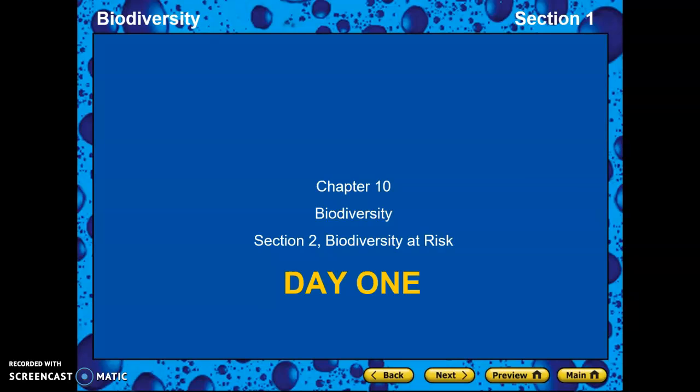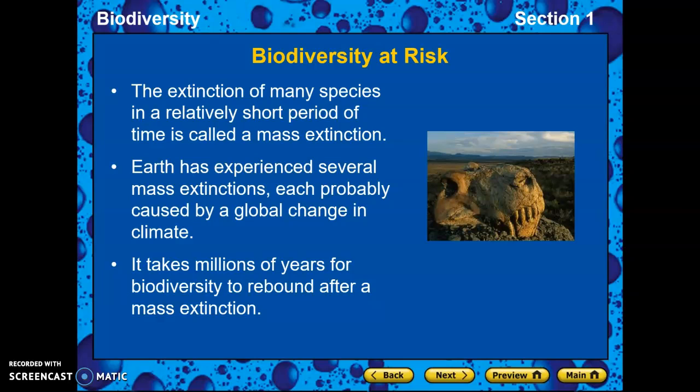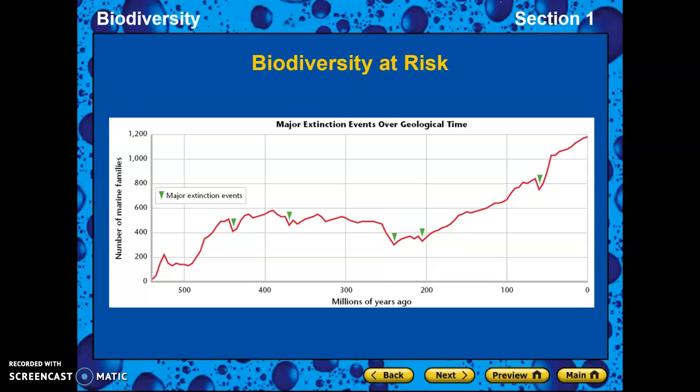So now we're looking at biodiversity at risk. There are species that have gone extinct, and when it occurs in a short period of time, it's called a mass extinction. We've had a lot of those mass extinctions. I'm sure you can remember the dinosaurs. That was a mass extinction. And it takes millions of years for that biodiversity to come back after a mass extinction.